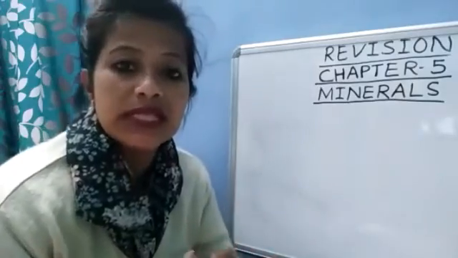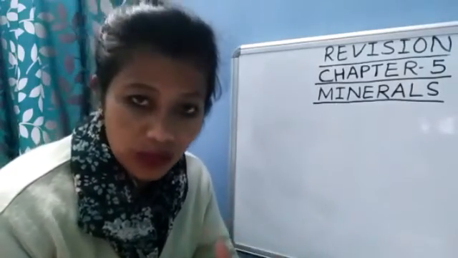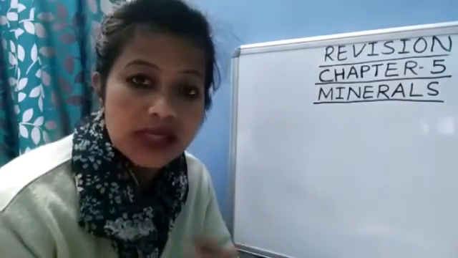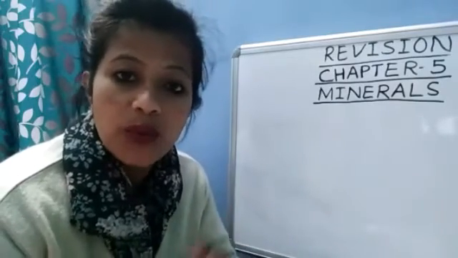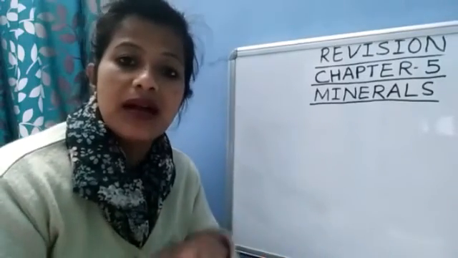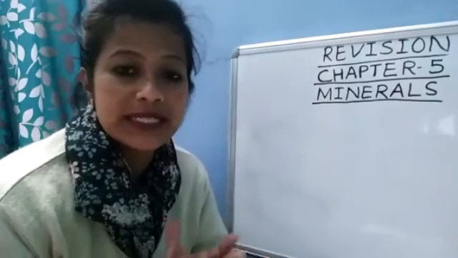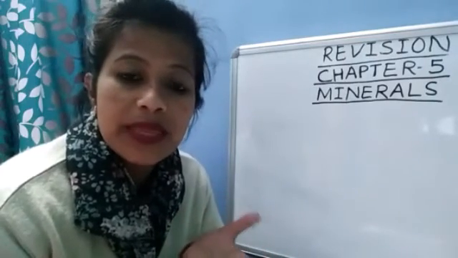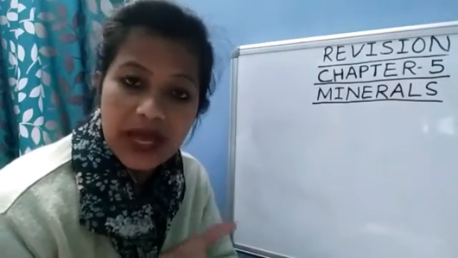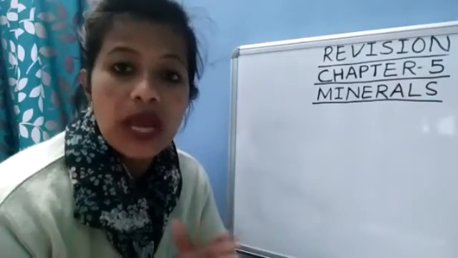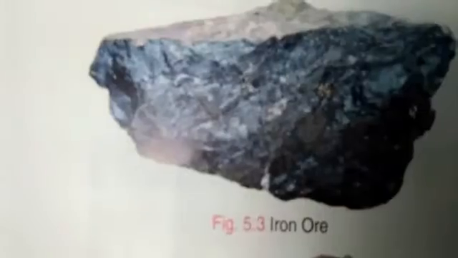Then, how are minerals found? They are found in the earth's crust, but we get minerals in ores, like iron ore and copper ore. How do they look?